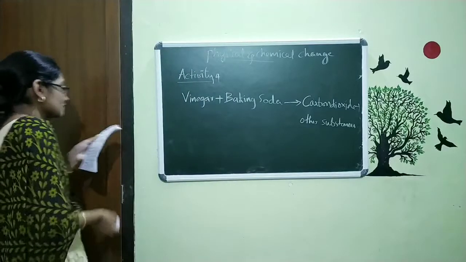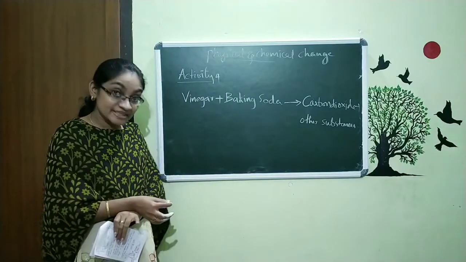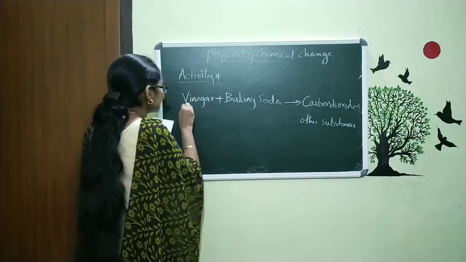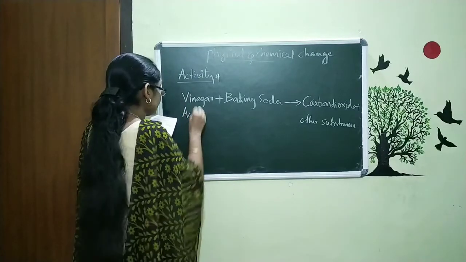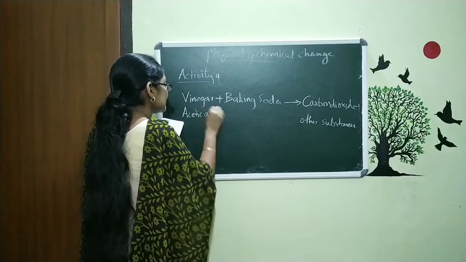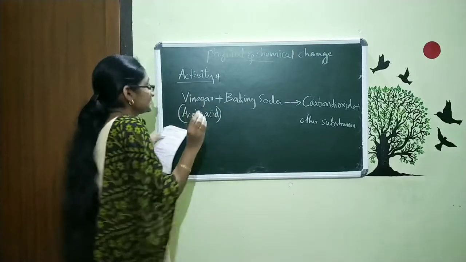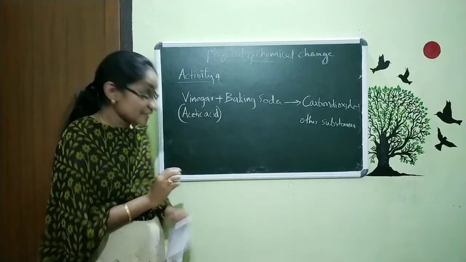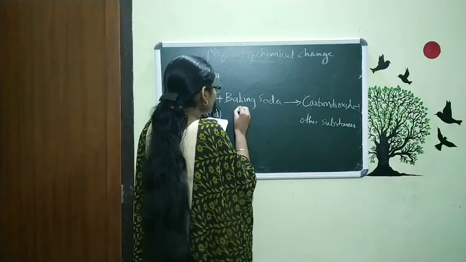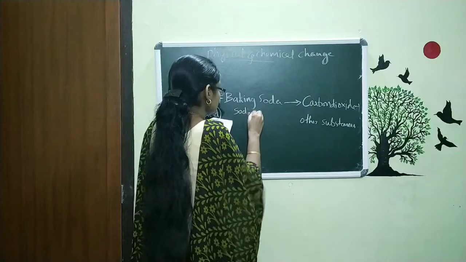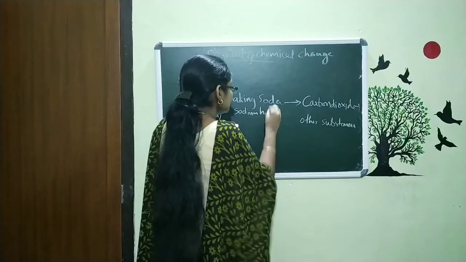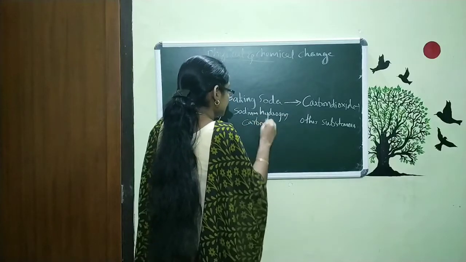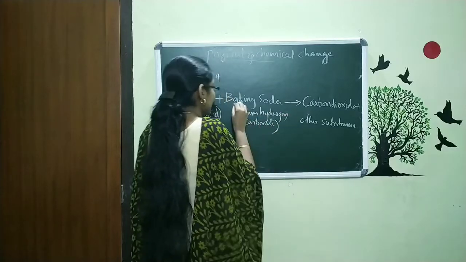So what is this vinegar? Vinegar is a type of acid, nothing but acetic acid. And what is baking soda? Baking soda is sodium hydrogen carbonate.